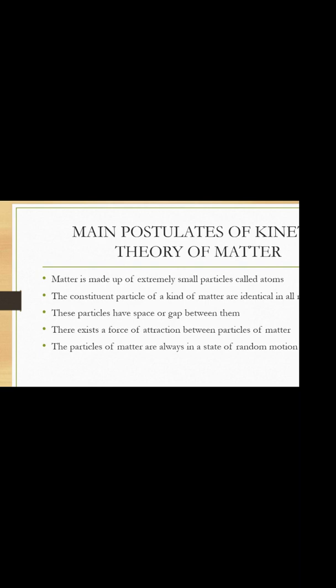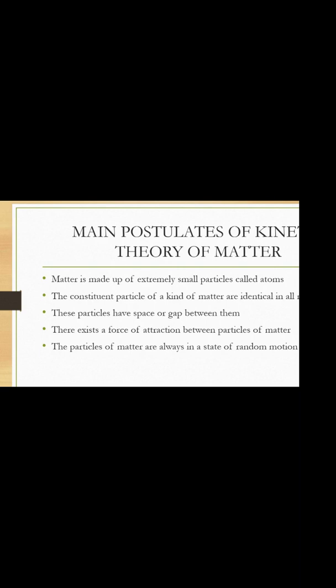Second one, the constituent particles of a kind of matter are identical in all respects. That means the same kind of matter will have same kind of atoms and molecules.